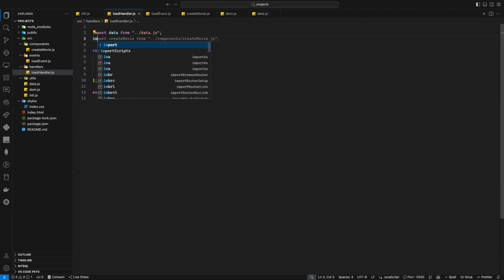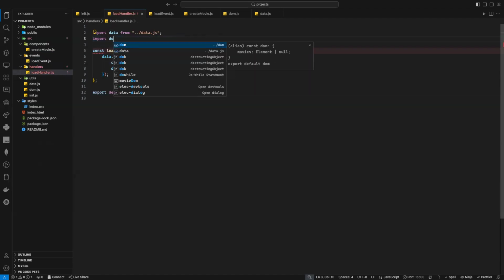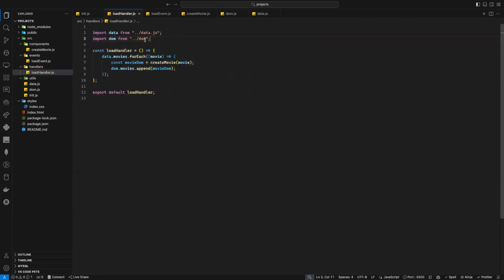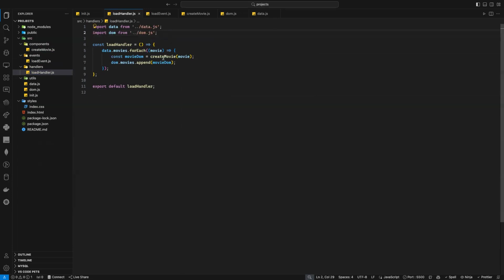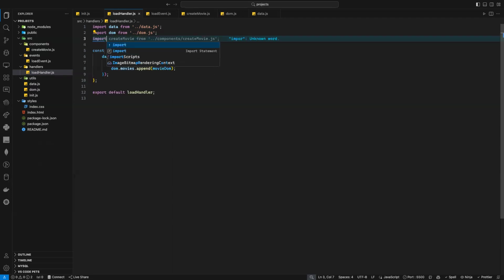Import DOM, which I indeed need, but I need something else. What do I need? Component. Component function, because here I'm using create movie and I don't have it, so I need to import it. Import create movie and voila. Now I have everything here.